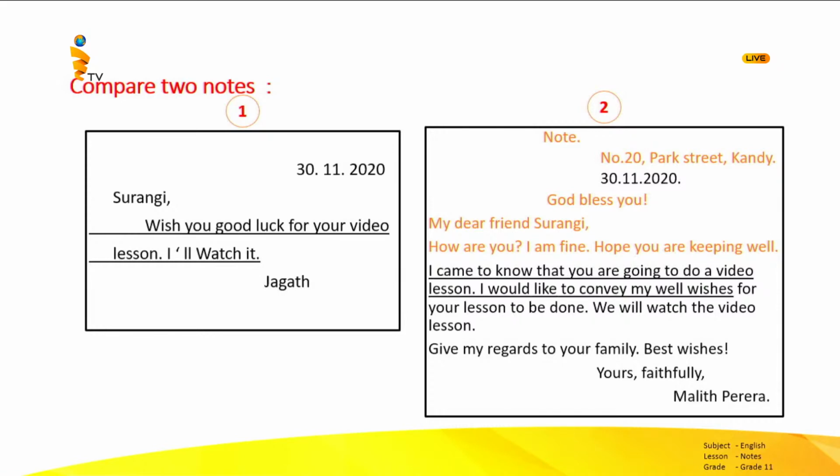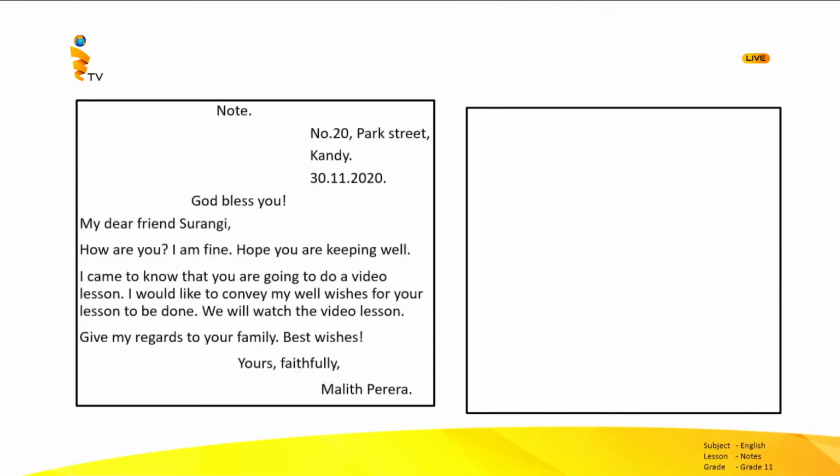And look at the complex content in the second one. There are so many unnecessary details. And also he could have used the contracted form. And also there is a complementary sentence. Again, in the first note, there is just the name of the sender, Jagat. But there is a full name in the second one with so many details. So, let's see the weaknesses in detail.